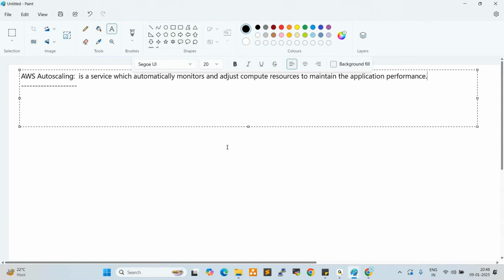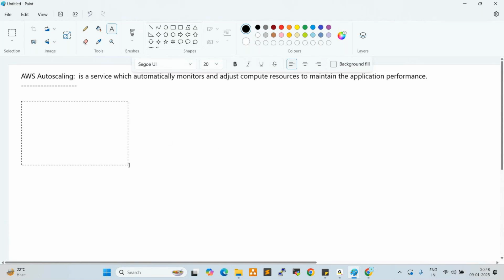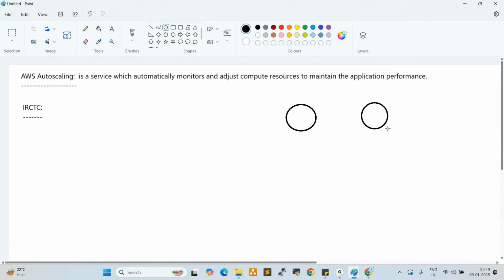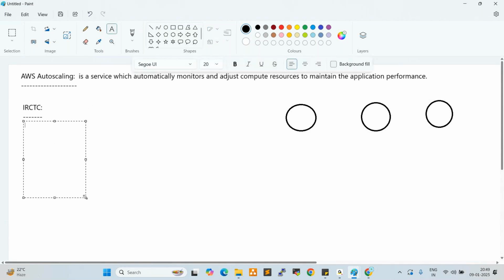For example, let us take IRCTC. Normally IRCTC configures some servers to maintain the IRCTC application. So these are the servers, three servers, and in these three servers the IRCTC application is running. So how do they configure servers? They check the last 4 months of historical data. For example, last month IRCTC received 22 requests, and before that they received 30 requests.